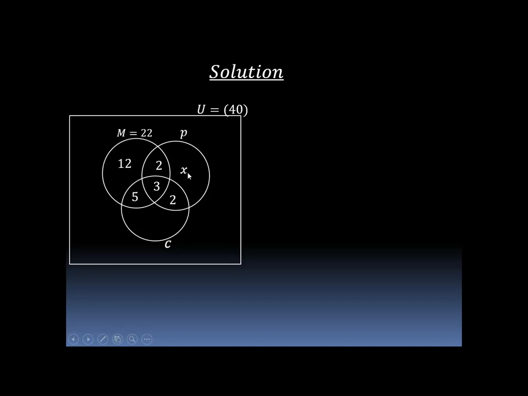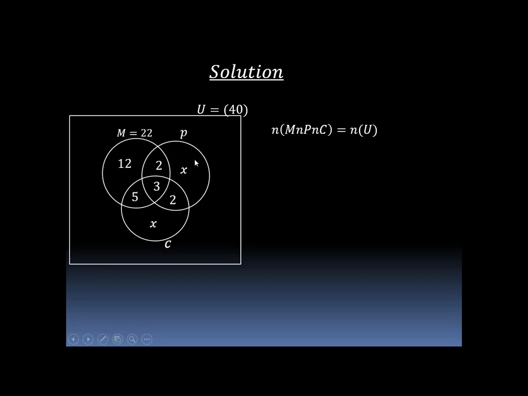So if the number of students who study physics is x, definitely the number of students who study chemistry is also x. From the definition of a 3 set, the union is equal to all the members in the 3 sets.